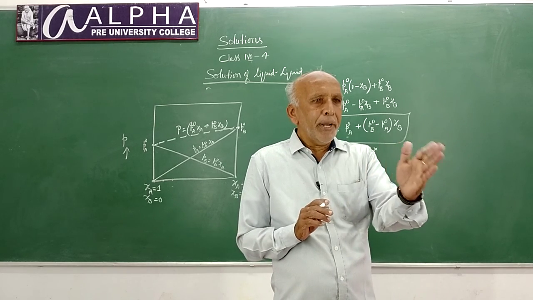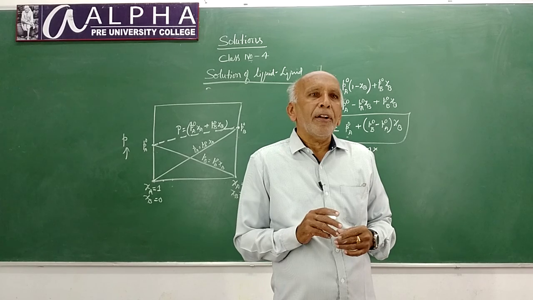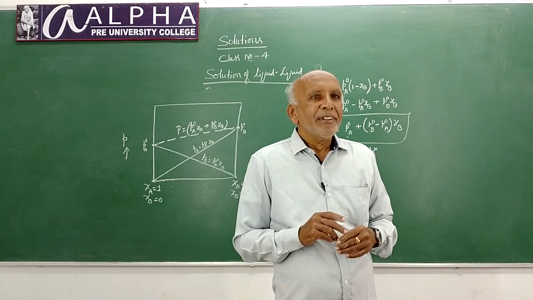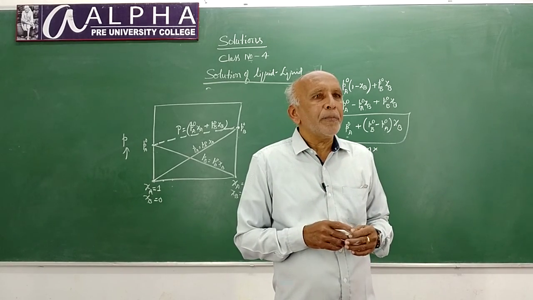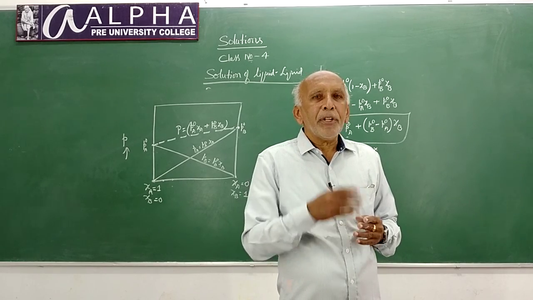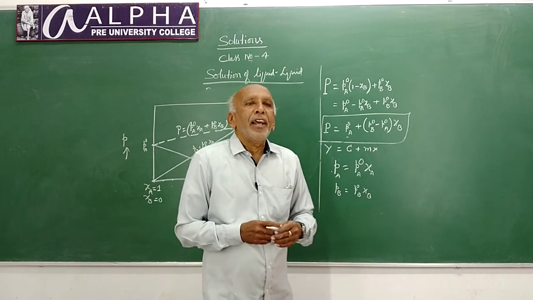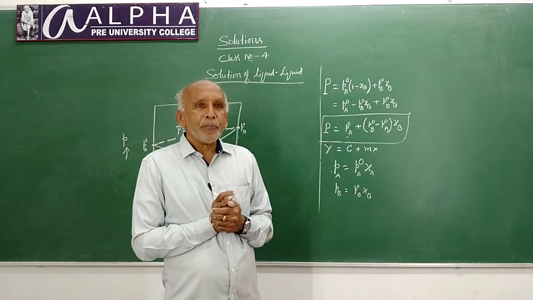Ideal solutions: a mixture of benzene and toluene, carbon tetrachloride and silicon tetrachloride. Non-ideal solutions: a mixture of ethyl alcohol and water, a mixture of hydrochloric acid and water, and so on and so forth. There are a few examples for non-ideal solutions.